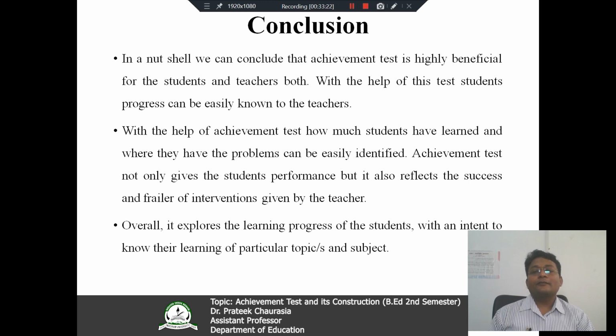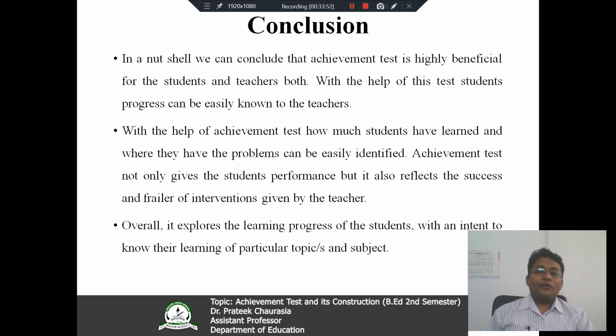Now, with this, I would like to conclude this session. In a nutshell, we can conclude that the achievement test is highly beneficial for both students and teachers. With the help of this test, student progress can be easily known to teachers, and this is a very important task for the teacher, to know how much their students have learned.